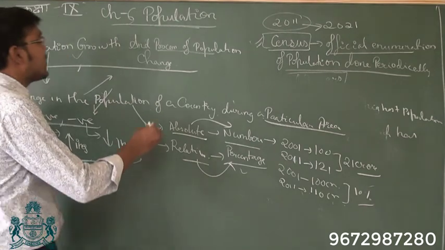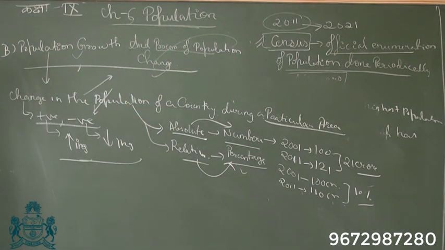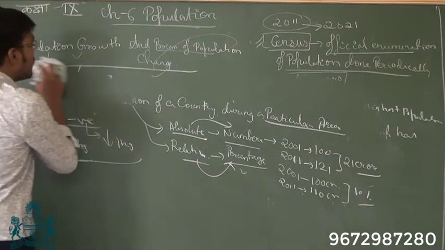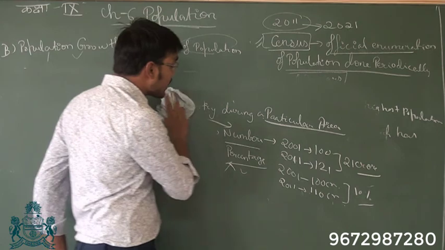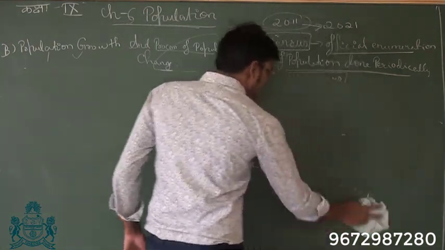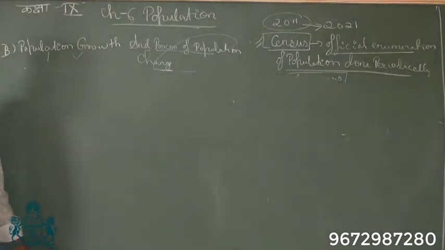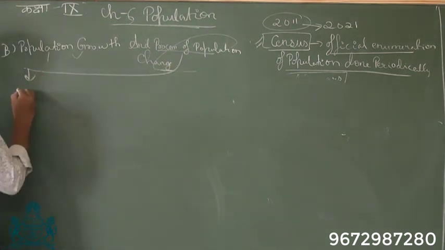Now we will look at the process of change of population. So why does population change? When you look at why population changes, think for a second, how can a population change? Now, there are a number of things that you have to remember. Population can change through three ways. Three things are there through which population changes.